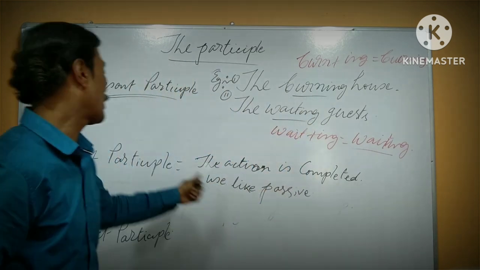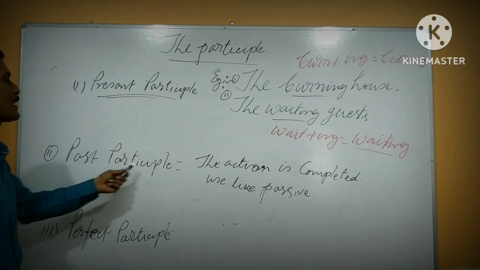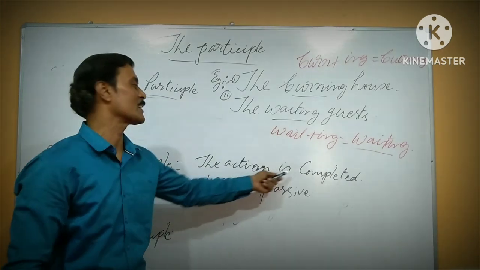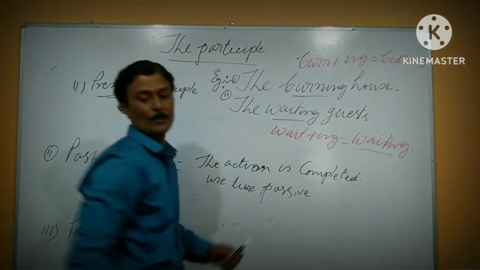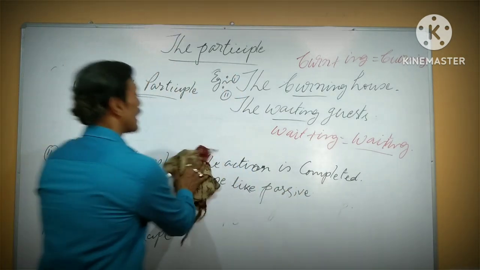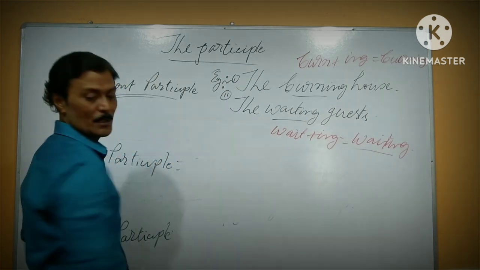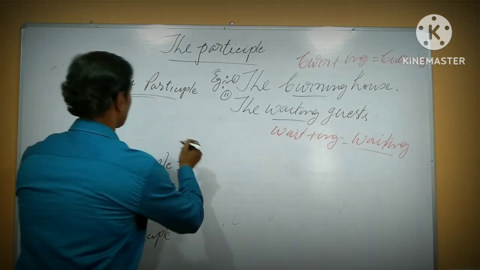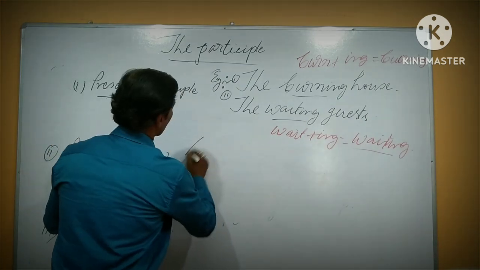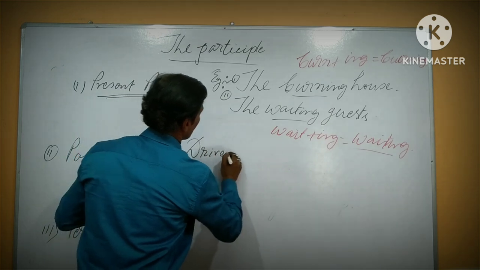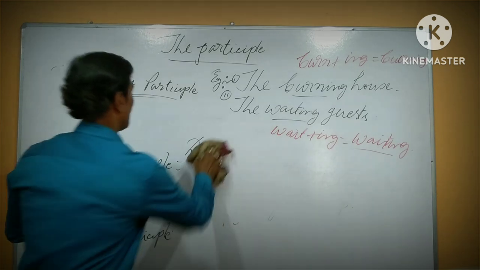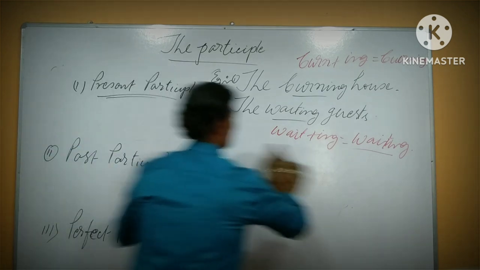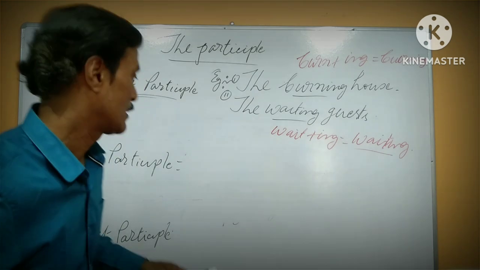There is another participle, also the past participle. The action is completed, and second, it is used like a passive. I will give an example to make sure you all understand.